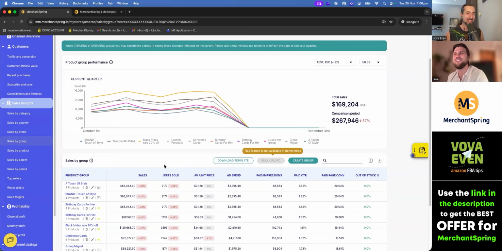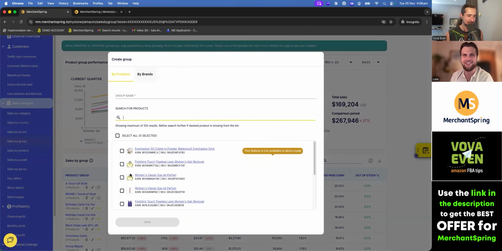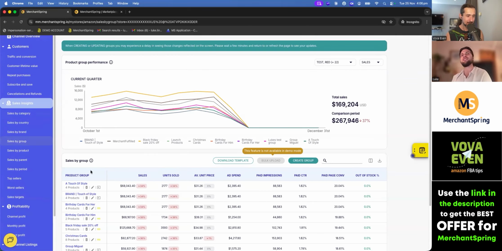Yeah, so if you're creating a group, you might want, let's say, 100 ASINs in there, and it might be tedious to go through and click the button. So what we can do is download a template on a CSV and then manually upload it. So it's just a little bit quicker if you're doing a big hit of ASINs. Yeah, understood.